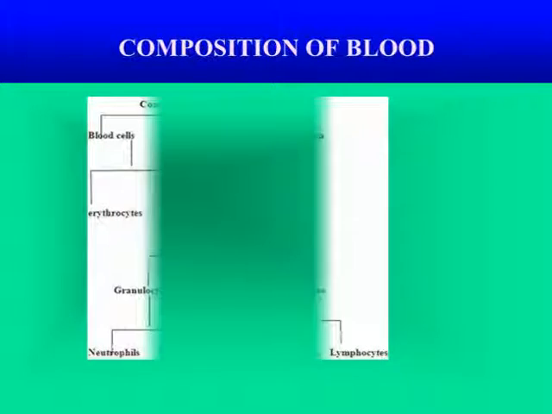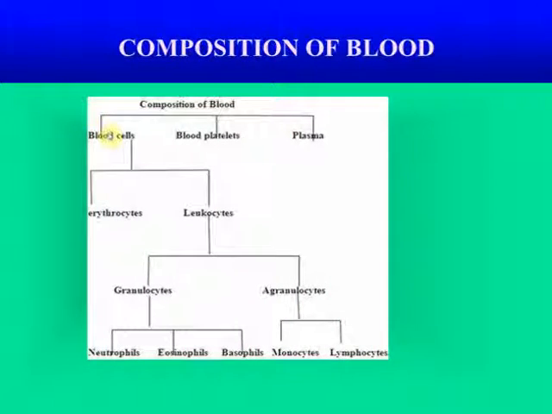See, blood consists of 3 main components. What are those 3 main components? Blood cells, blood platelets and blood plasma. Plasma is an extracellular material in the blood, and blood cells and blood platelets float in the plasma. Now again, blood cells are of 2 types, erythrocytes and leukocytes. Erythrocytes, another name for which is red blood cells or RBCs, and leukocytes are white blood cells or WBCs.